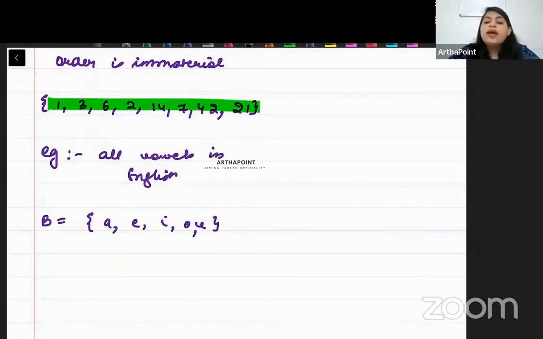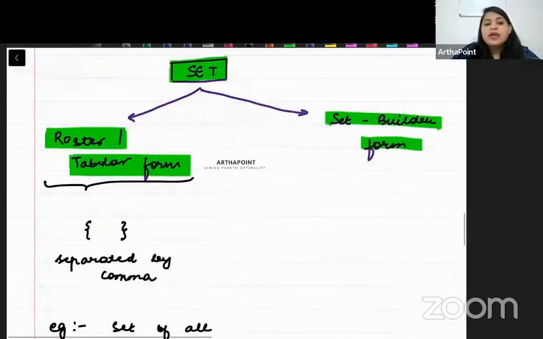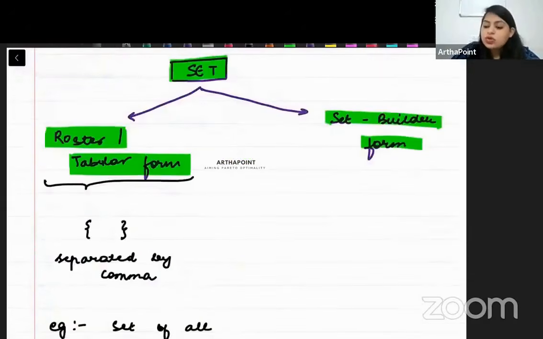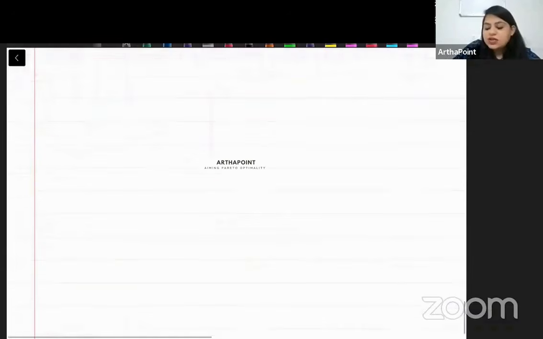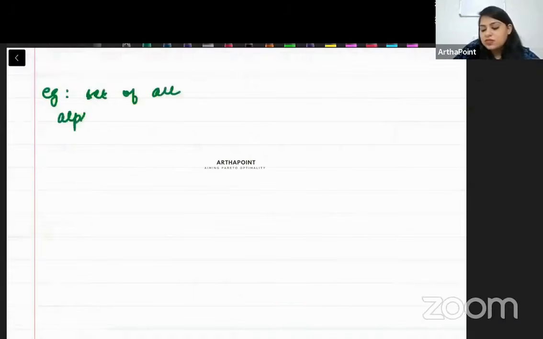Now, note that whenever you write a set, very important thing, in the roster format, you should have no repetition. Elements should not be repeated. Let me give you an example. Suppose I ask you, make a set of all alphabets that come in the word school.